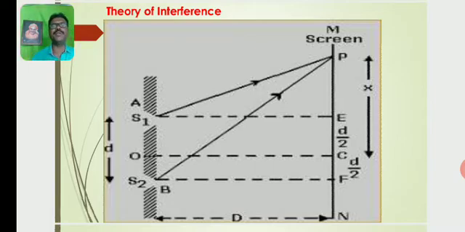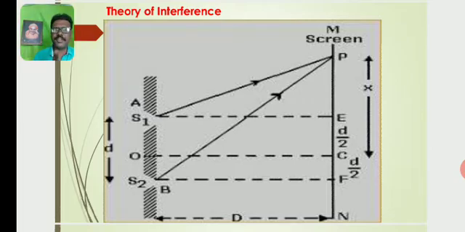When two waves of the same frequency, the same amplitude, the same wavelength with a constant phase difference are traversing in the same direction and are superposed on each other, then we will get alternating bright and dark fringes, maxima and minima. Such a phenomenon is known as interference of light.